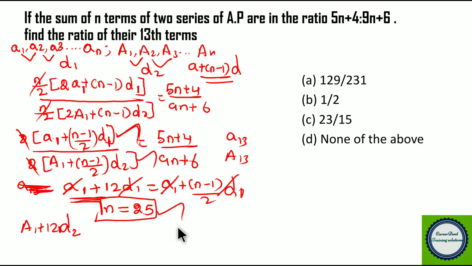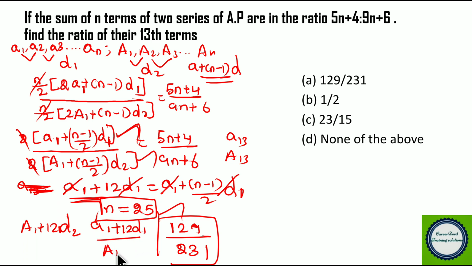So 5 into 25 plus 4, you get 129, divided by 9 into 25 plus 6, you get 231. So this is the ratio of a1 plus 12 d1 divided by a1 plus 12 d2, that is the 13th term of the arithmetic progression, right? I have included the link in the description. If you want to look in detail, you can watch the videos.